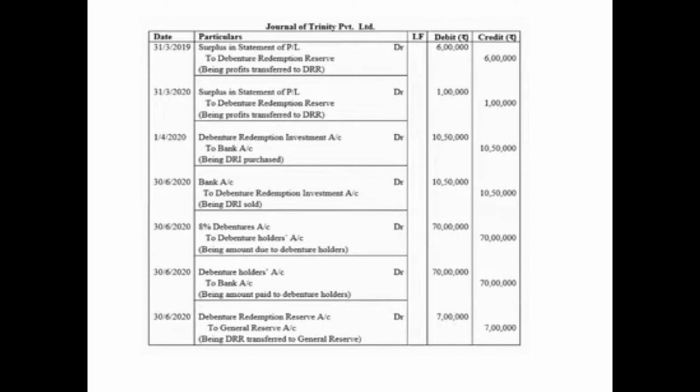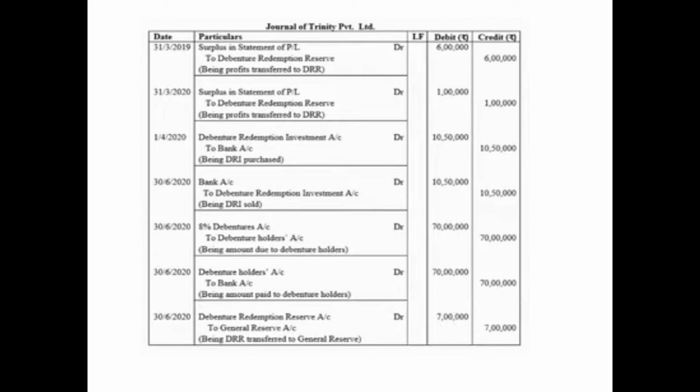So in the year 1920 there is just one entry, because the issue has been done before this date, and therefore we need not pass the issue entry. We just need to pass the entry for the year 1920 and so on. In the year 1920 there is only one entry, that is for the creation of DRR of 6 lakh. So on 31st March 2019, as given in the question, we'll pass the entry: surplus in statement of P&L debited with 6 lakh to debenture redemption reserve account 6 lakh, being profits transferred to DRR.